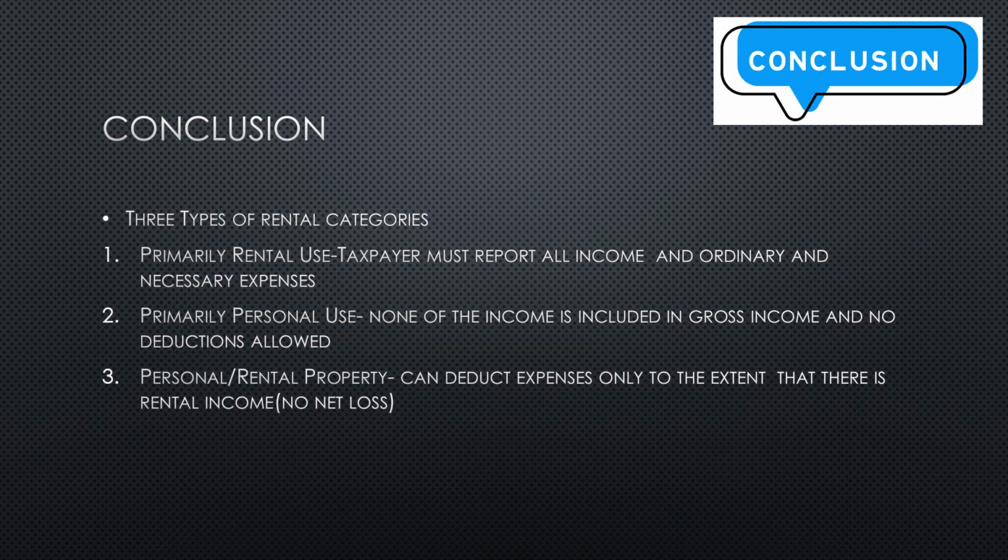So in conclusion, there are 3 types of rental categories. The primarily rental use, where taxpayers must report all income and ordinary and necessary expenses. Primarily personal use, where none of the income is included in gross income and no deductions are allowed. And then the personal and rental property, where you can deduct expenses only to the extent that there is rental income. Remember, no net loss is allowed.